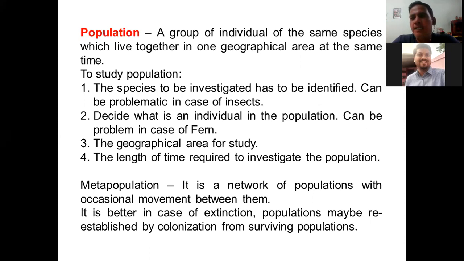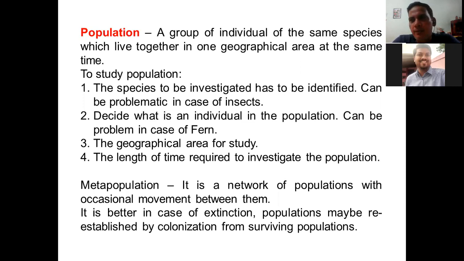So if the counting is done for those cranes in winters, they will be counted in that sanctuary. However, if the counting is done in the later part of the year, they will be counted in the different areas from where they have come. So in a way, that could be called a metapopulation, which is moving in and out.